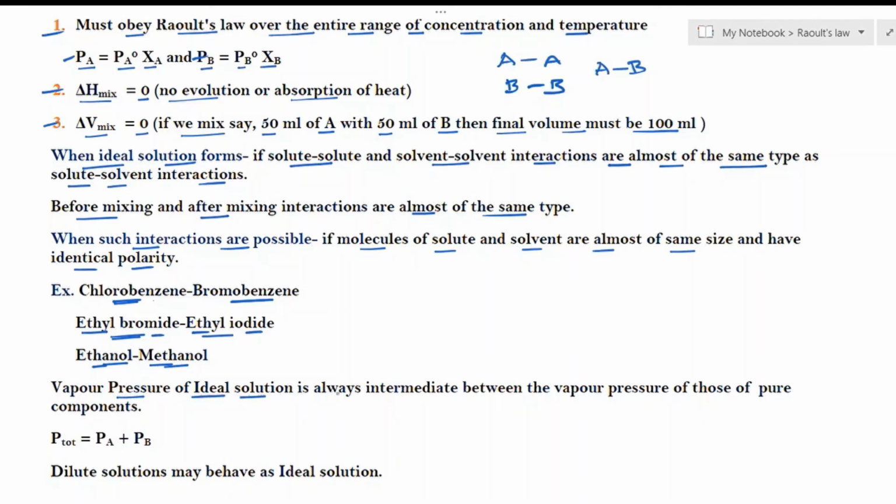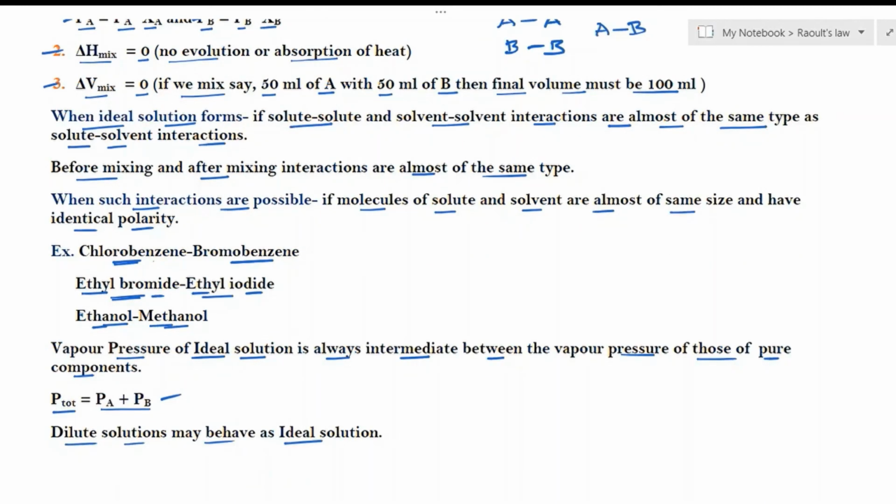Hence, what is the vapor pressure of that solution now? The vapor pressure of an ideal solution is always intermediate between the vapor pressures of those of the pure components. That means the vapor pressure of the solution is in between that of the solute and the solvent. The total vapor pressure of such an ideal solution is the addition of the partial pressure of solvent plus the partial pressure of solute. So total vapor pressure is given by P total is equal to Pa plus Pb.